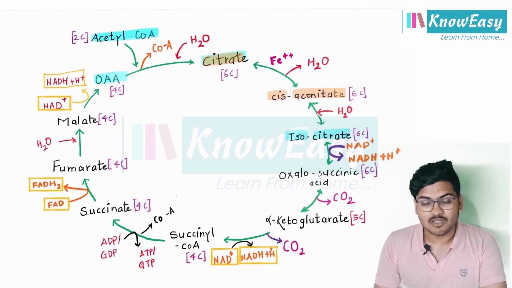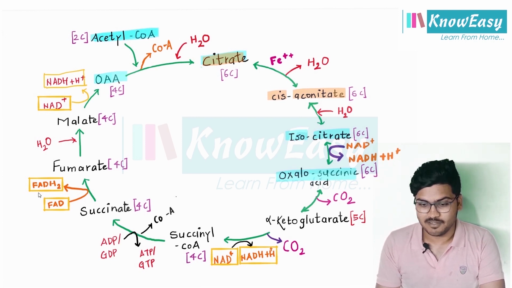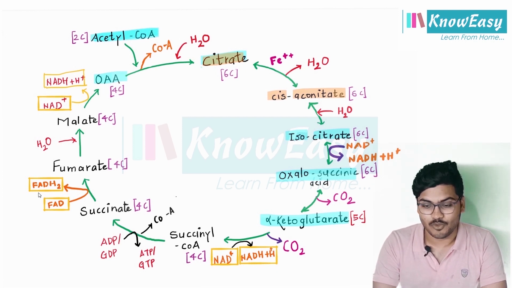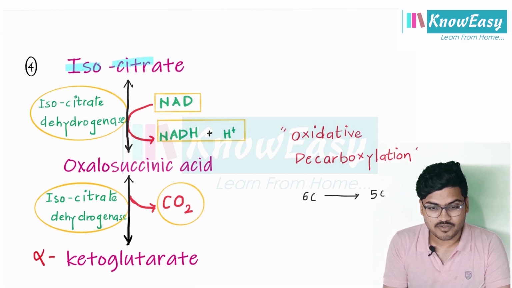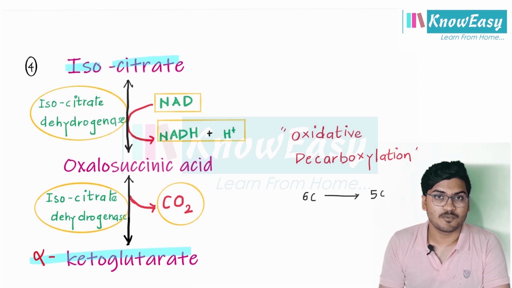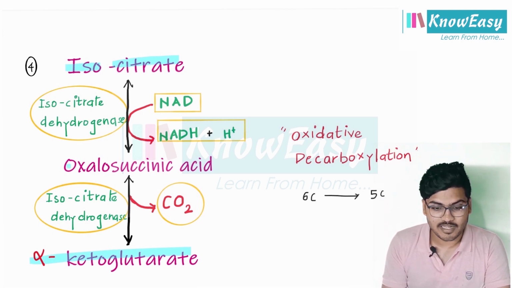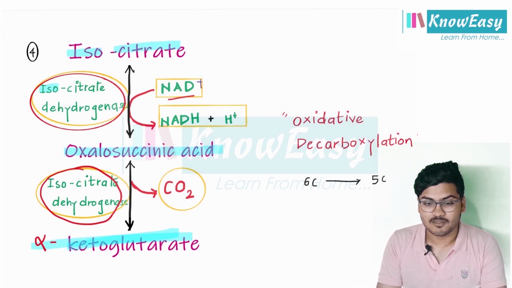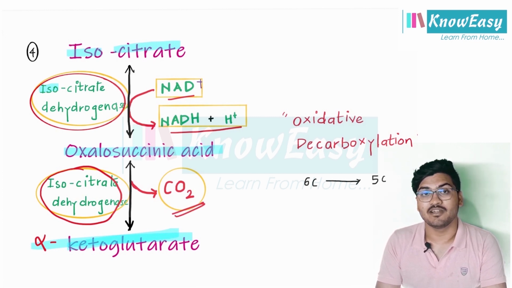In the next step, isocitrate is converted into oxalosuccinic acid and then oxalosuccinic acid will be converted into alpha-ketoglutarate. Clear? So let's understand important points. So conversion of isocitrate into alpha-ketoglutarate is again a 2 steps process. First, isocitrate is converted into oxalosuccinic acid and then oxalosuccinic acid is converted into alpha-ketoglutarate. In the first step, NAD plus is converted to NADH plus H plus and in the second step, there is a removal of CO2, that is decarboxylation.